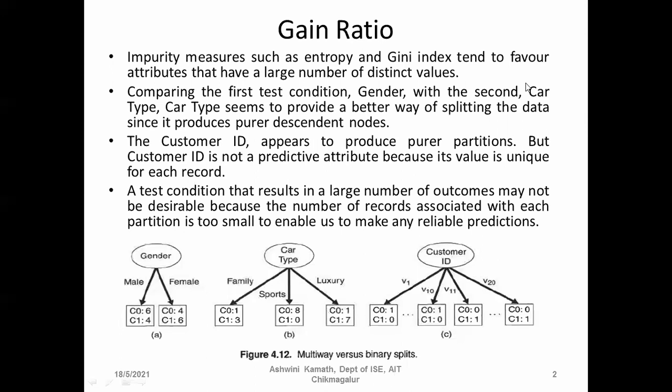Leaving this customer ID example aside, when we have a large number of outcomes for any other attribute, it is not desirable because each partition will have very small values, and using those small values it is difficult to make the prediction. When we have a small number of values, it is also difficult to partition and difficult to predict.